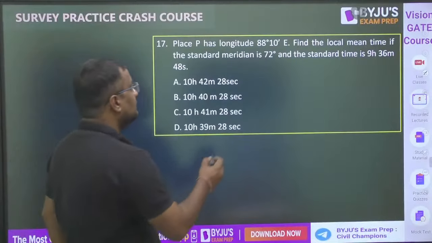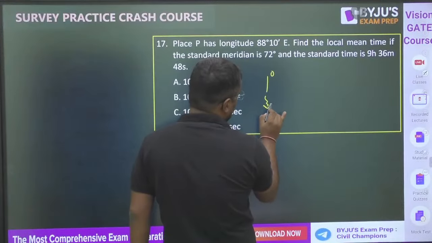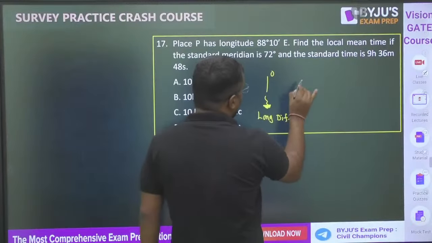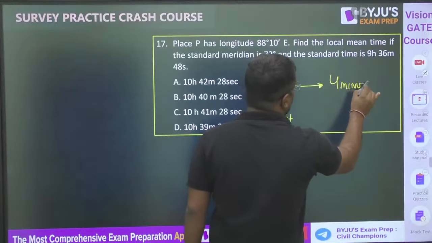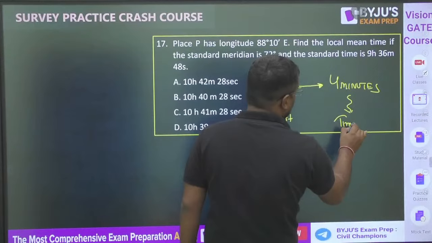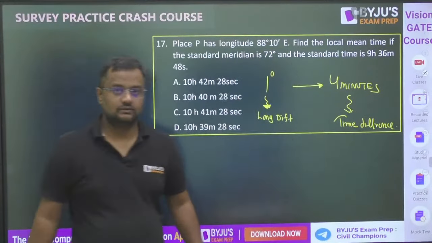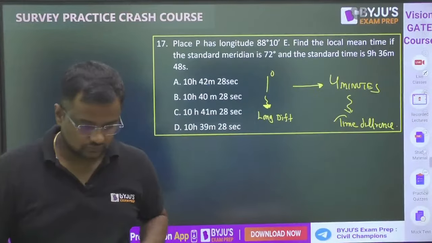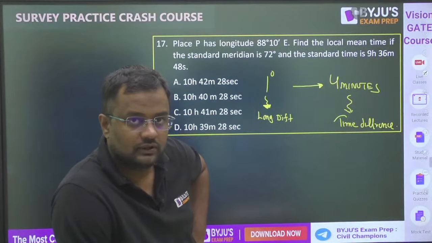Guys, in 1 degree longitude difference, the time difference is 4 minutes.